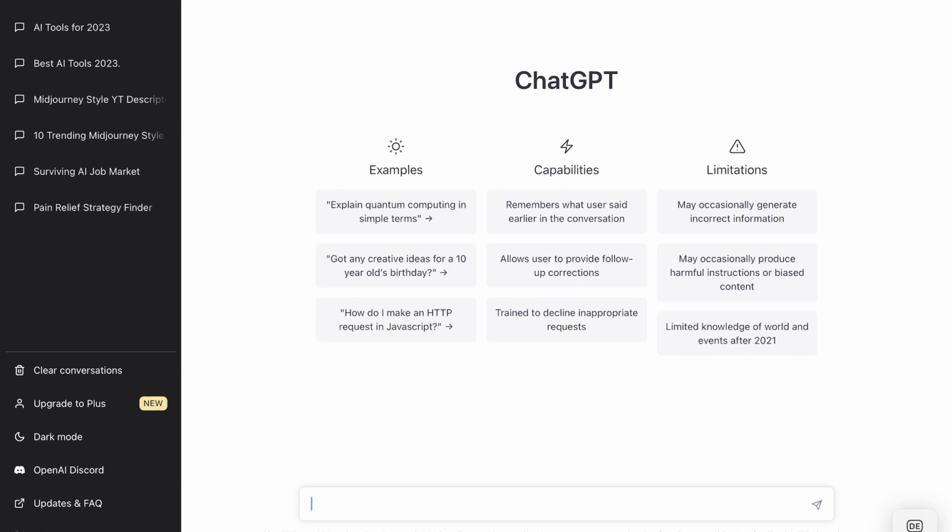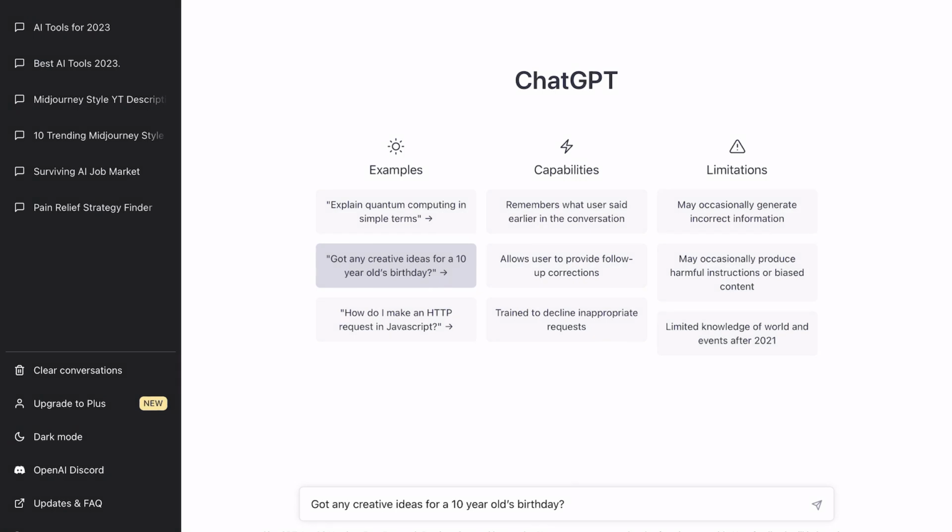You just have to sign up for it. It could be pretty hard at the moment to sign up because a lot of people are using it and the servers are really overloaded, and at certain times they don't allow new people to register anymore. So we have some examples here that we could just press and see what the answer is.